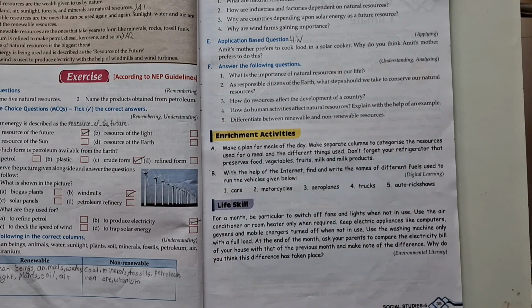Then the fifth one, differentiate between renewable and non-renewable resources. For renewable resources and non-renewable resources, first write down their definition, examples, and where they are used. First one, renewable resources are the ones that can be used again and again, and non-renewable resources are the ones that do not grow or come back. Second one, renewable resources are replaceable, and for non-renewable resources you can write that once they are used up, it takes a very long time to replace them.